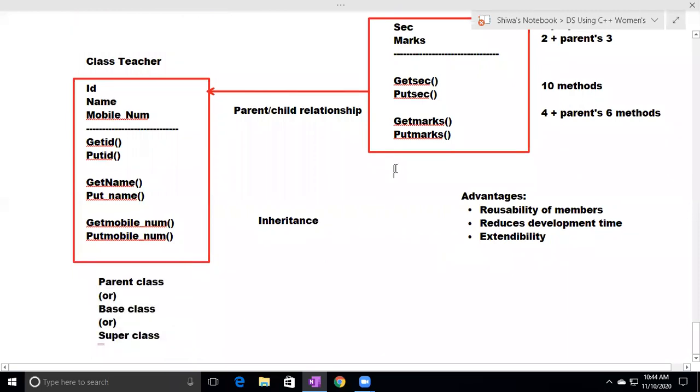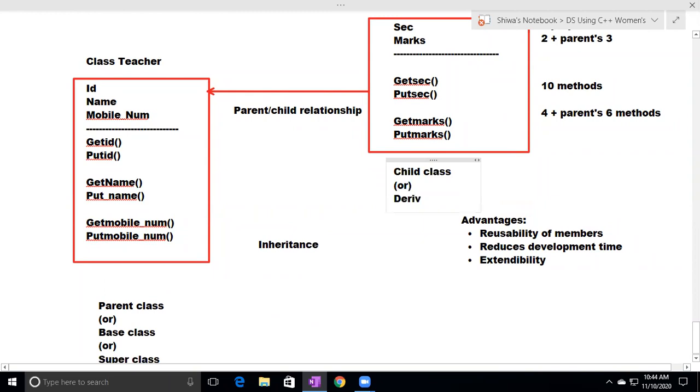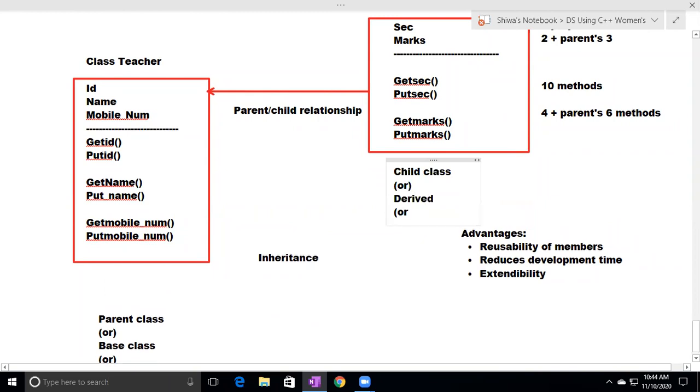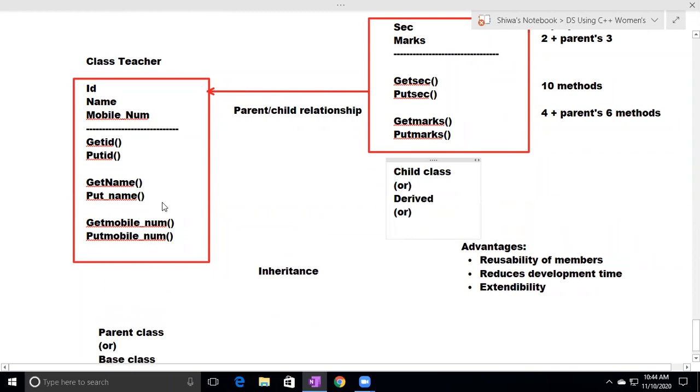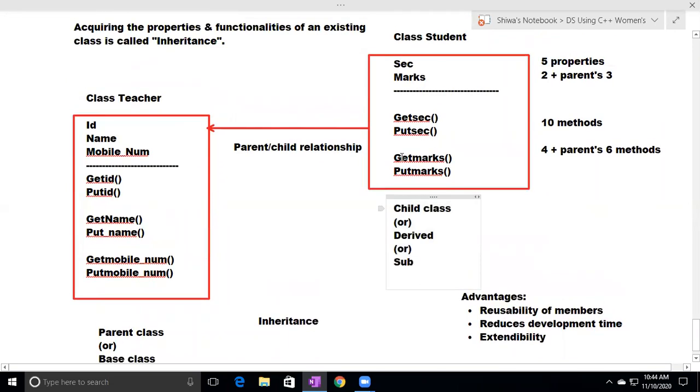This new class is called child class, or derived class, or subclass. So this is the terminology. This new class is acquiring the properties, ID, name, mobile number, and these functionalities.